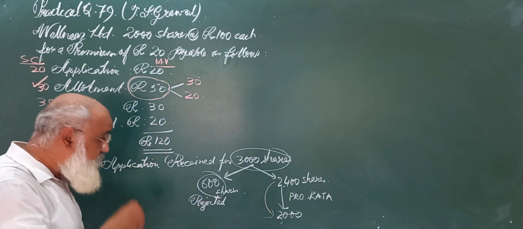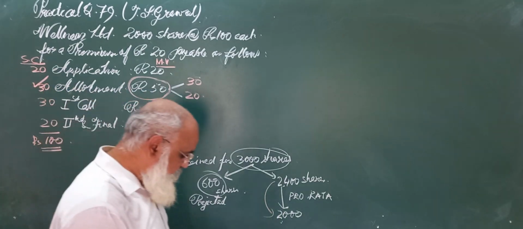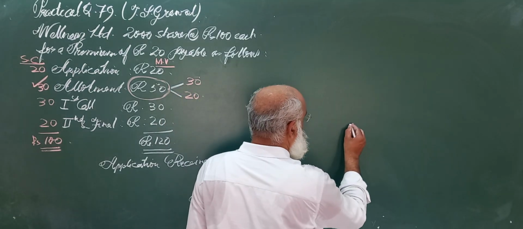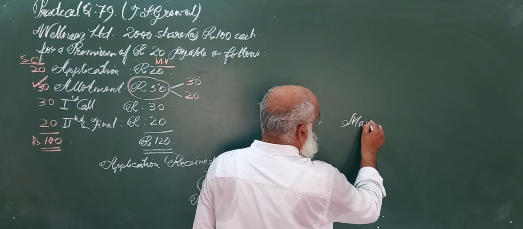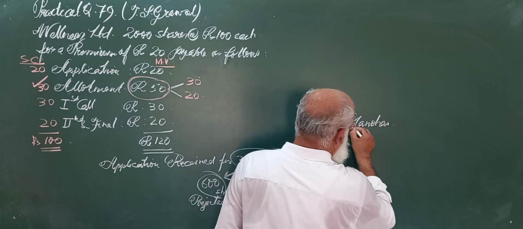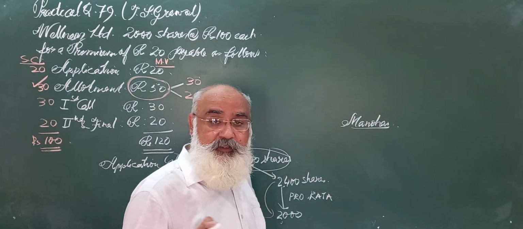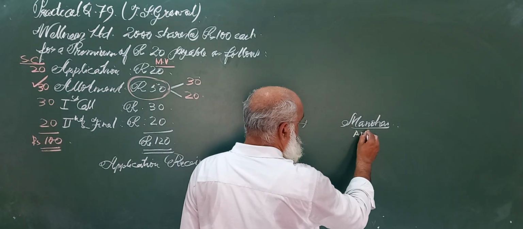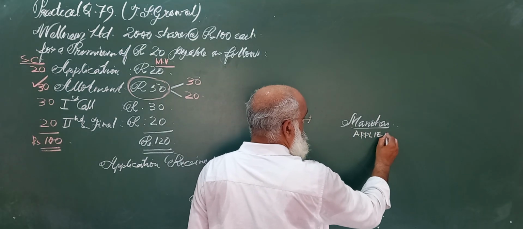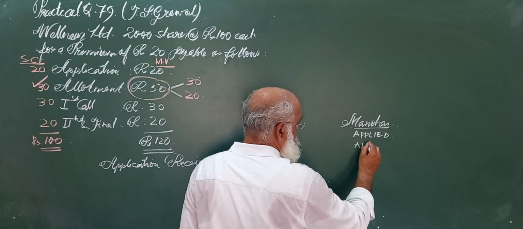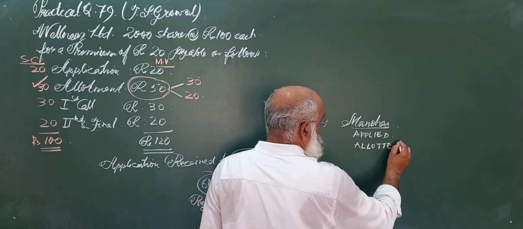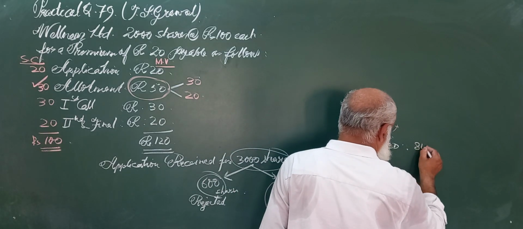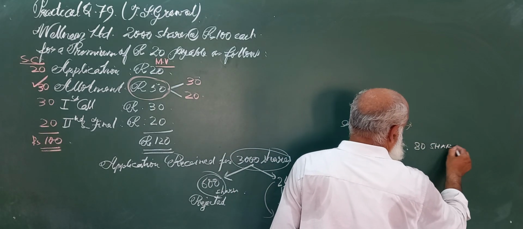Now you see, now there is another case. There is someone called Mr. Manohar, one of the shareholders. Now what happened to him? Mr. Manohar was allotted 80 shares. We will write here, we don't know how much he has applied, but he was allotted 80 shares.